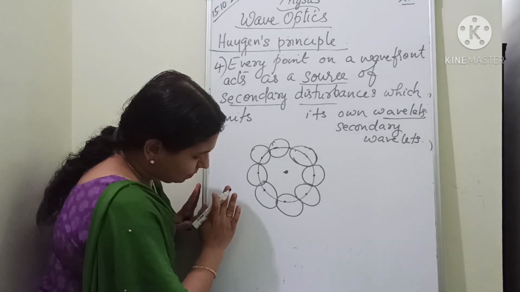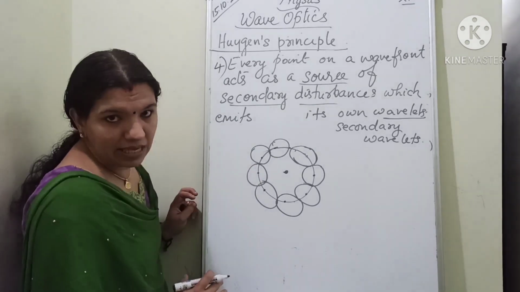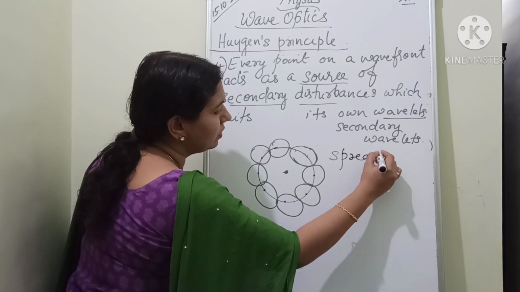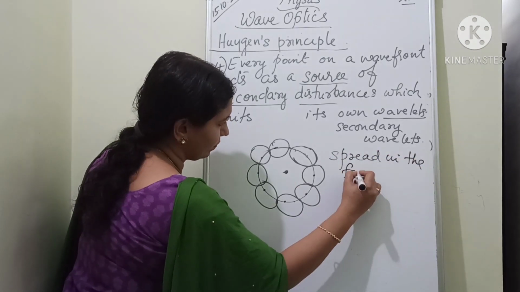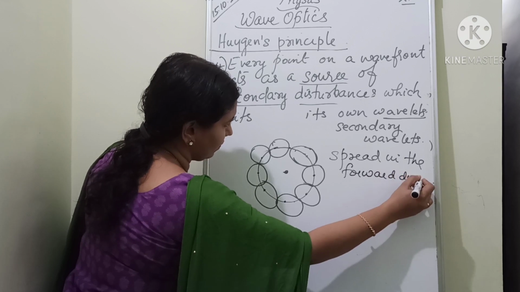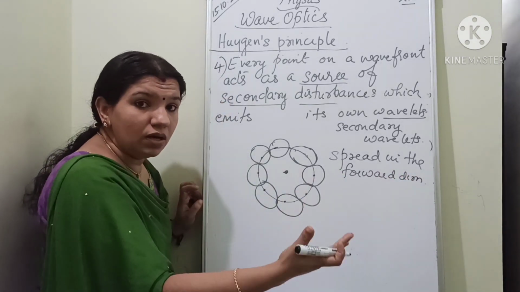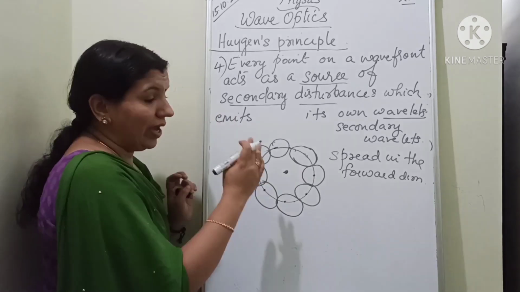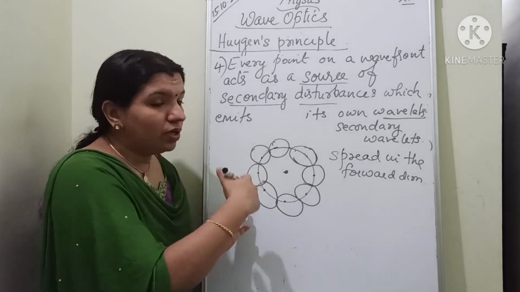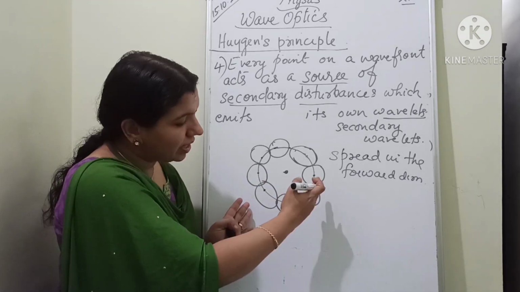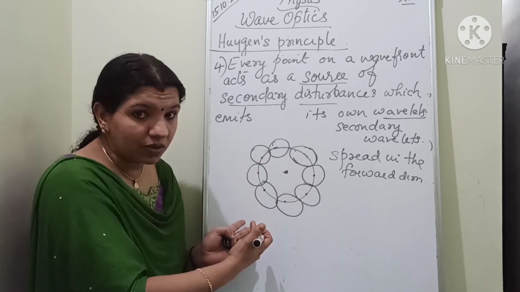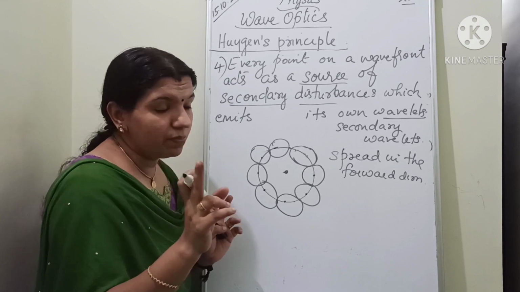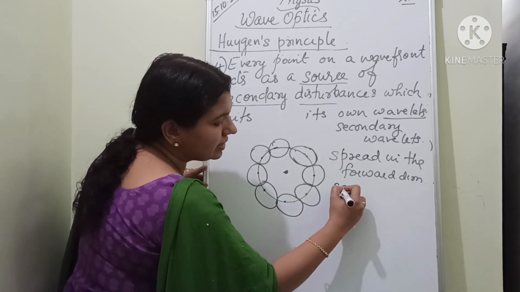Now what about the speed or the movement of these secondary wavelets is very important. These secondary wavelets spread in the forward direction. They will move in the forward direction with the same speed as that of the wave. Okay, these secondary wavelets will move forward. We are not taking the backward direction. It is moving forward with the same speed as that of the wave. Very important point.